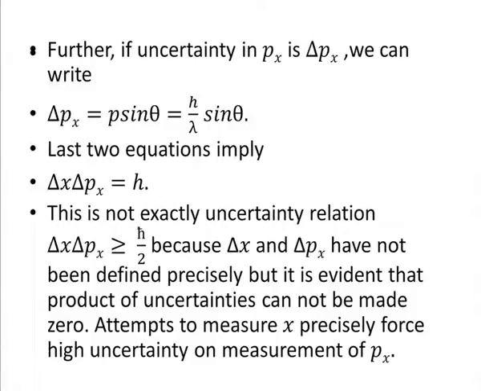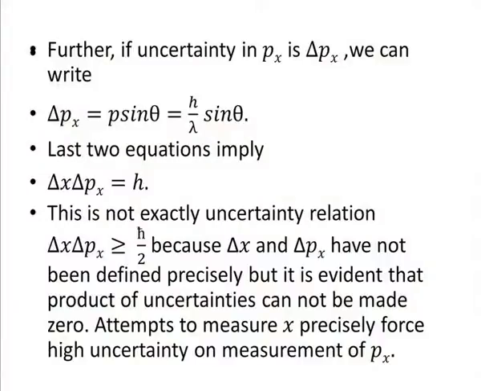Now, again this is not exactly the uncertainty relation, delta x delta px is more than or equal to h bar by 2. This is because delta x and delta px have not been defined precisely. I have just told you it is the width, but how do you define the width quantitatively? I have left it. So, they do not agree quantitatively, but what is important is that the product of uncertainties is not 0.